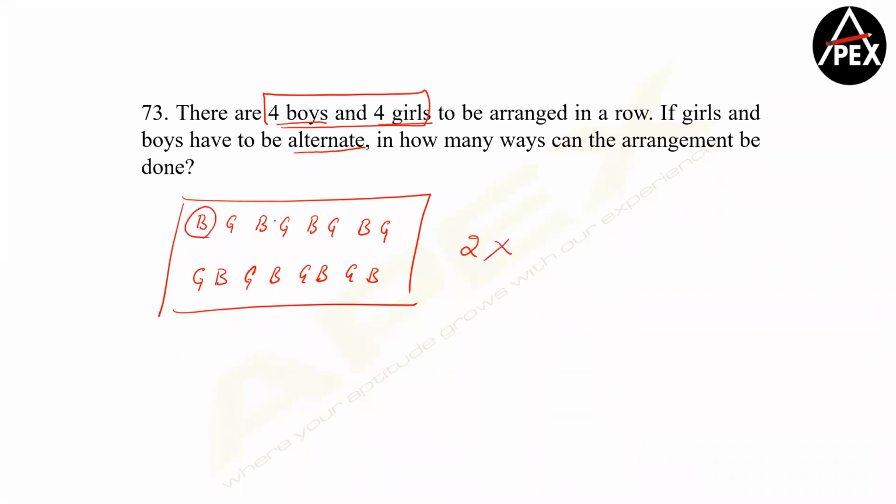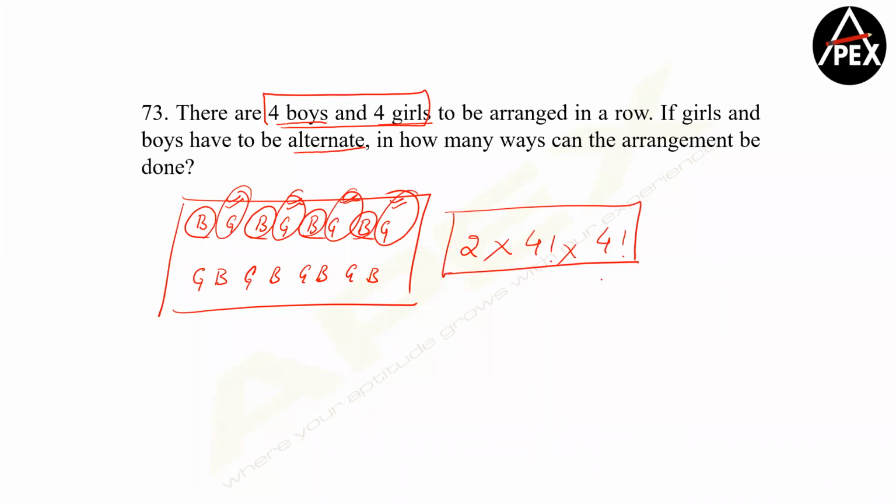Now arrange all the boys together. So 4 boys will be arranged in these 4 positions in 4 factorial ways. And I have exactly 4 more positions created to ensure that they are coming up in alternate arrangements. So we have to arrange 4 girls in these 4 places only, in 4 factorial ways. So your answer becomes 4 factorial into 4 factorial into 2. That's going to be 2 into 24 square. That is 1152. Clear, guys?